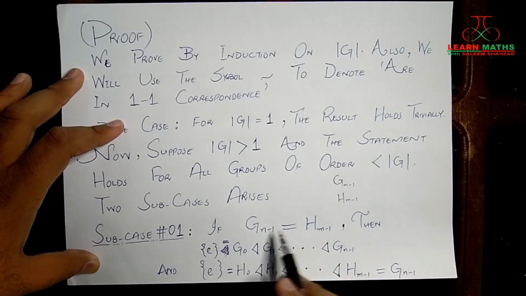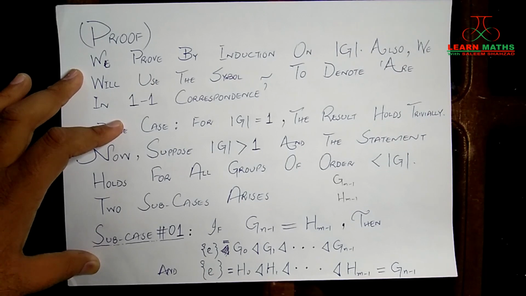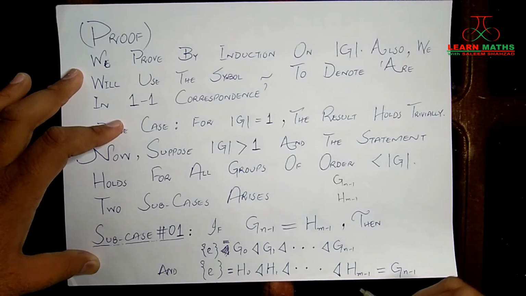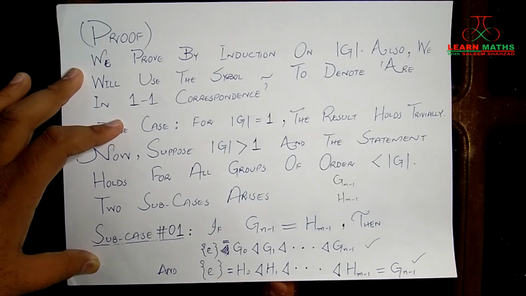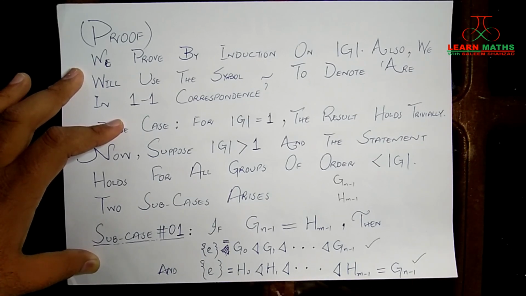If you take these two groups to be equal, then you actually have two composition series of Gn minus 1. One is formed by the Gi's, and the other is formed by the Hj's and ends at Hm minus 1, which we have taken as Gn minus 1.